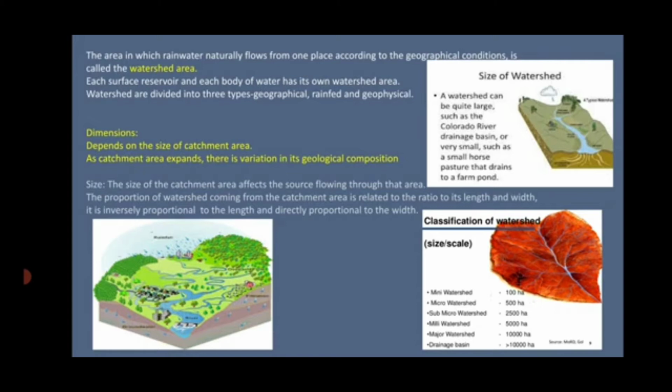Next, the size. The size of the catchment area affects the source flowing through that area. It means that the proportion of water coming from the catchment area is related to the ratio of its length and width. That means it is inversely proportional to the length and directly proportional to the width. For example, if the length of the catchment area is greater than its width, then it takes a longer time for the water to come out of the catchment area.